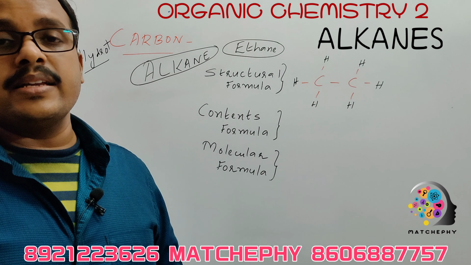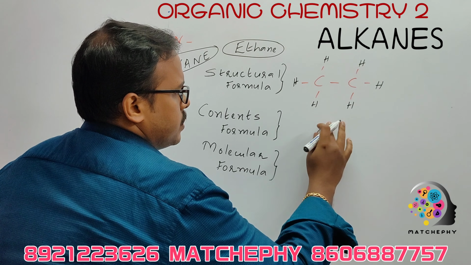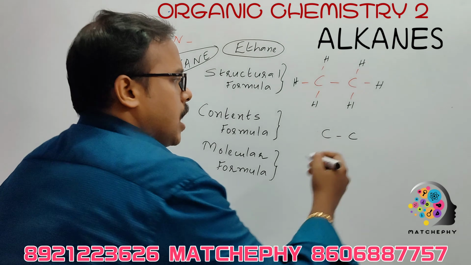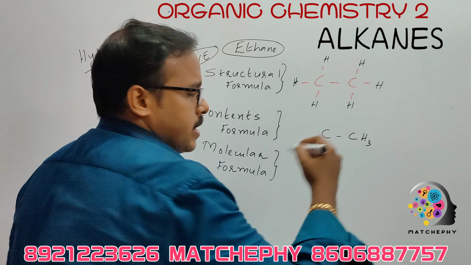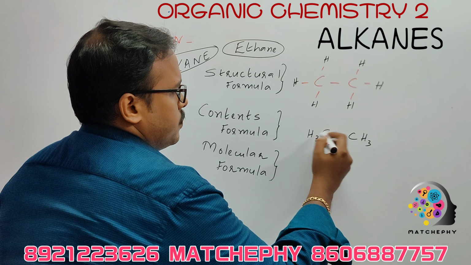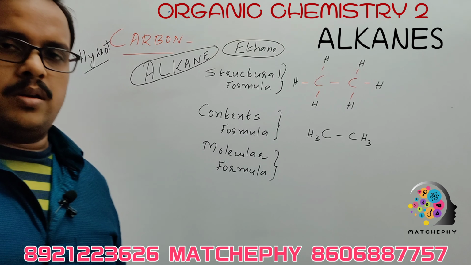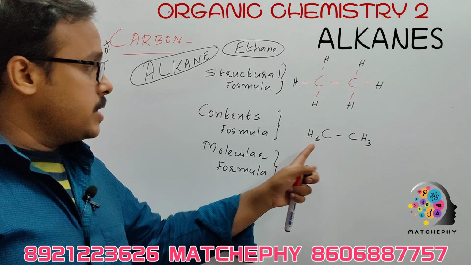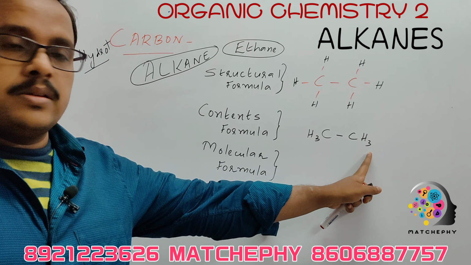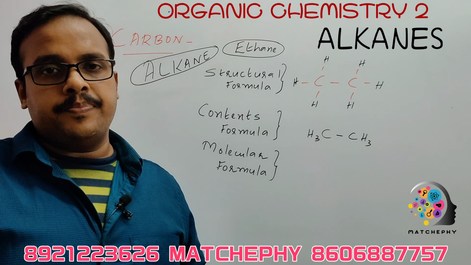Now, how do you write the condensed formula? Condensed formula is written like this: carbon single bond, and how many hydrogen here? 3 hydrogen here, and here also 3 hydrogen. This is how we write the condensed formula of a hydrocarbon, of an alkane. Okay, what is that? Carbon-carbon single bond, and each carbon is having 3 hydrogen atoms with it. So CH3, CH3. This is called the condensed formula.